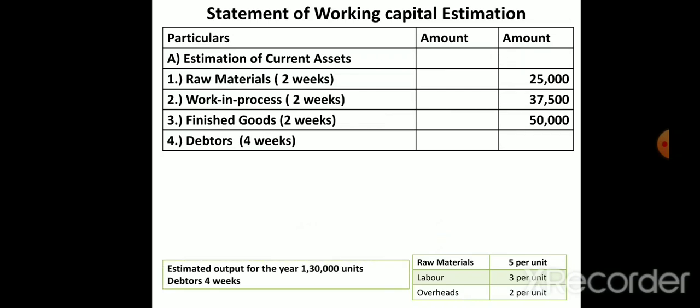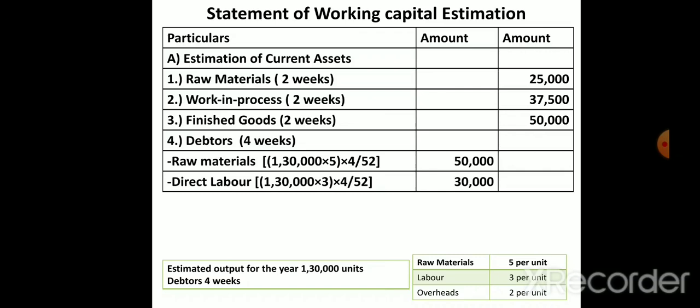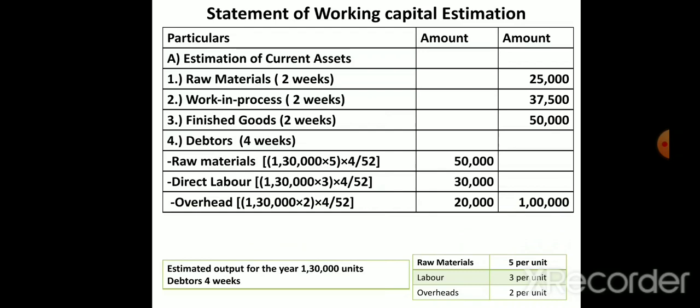So estimated output for the year is 1,30,000. Debtors they have given 4 weeks. The same formula you have to use. Raw material 1,30,000 into 5 per unit into 4 weeks they have given, 4 divided by 52. Labor also 1,30,000 into 3 into 4 divided by 52. Overheads they have given 1,30,000 into 2 into 4 divided by 52. So this is a total debtors 1 lakh you need.